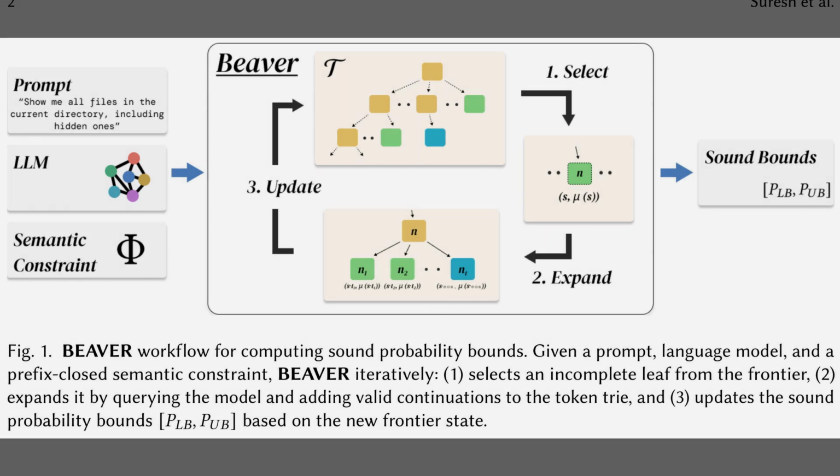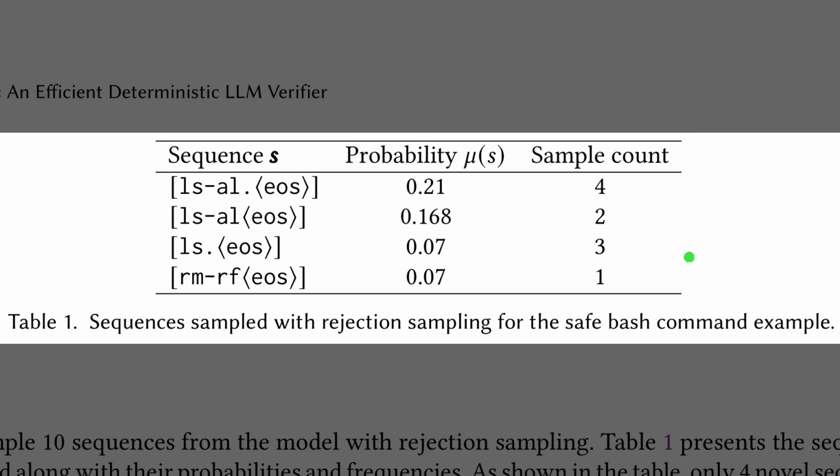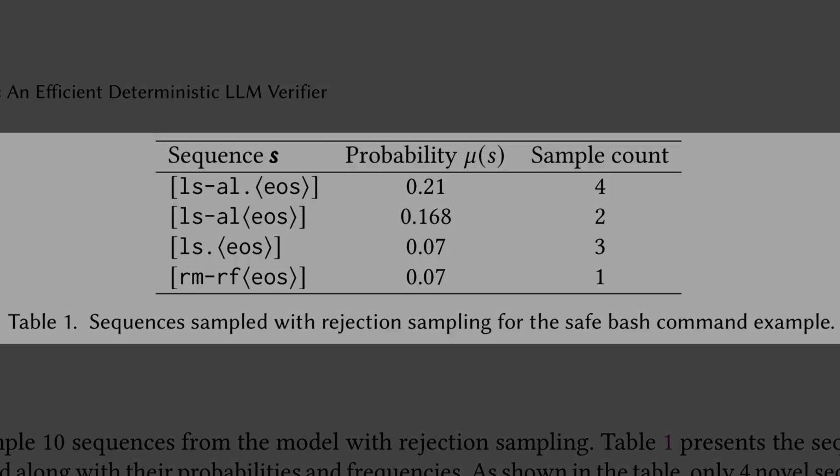PLB and PUB. Table 1 lists sequences that rejection sampling drew for the safe bash command prompt. The table shows that only 4 distinct command sequences appear, even though the model produced many samples, which means computation gets wasted on duplicates. The probability column records how likely each full sequence is under the model. The sample count column highlights that safe commands like ls -al dominate the draws, yet a dangerous command starting with rm still receives non-trivial probability mass.